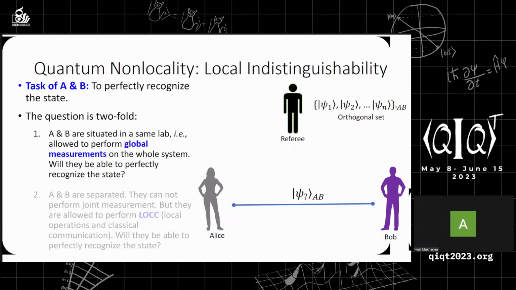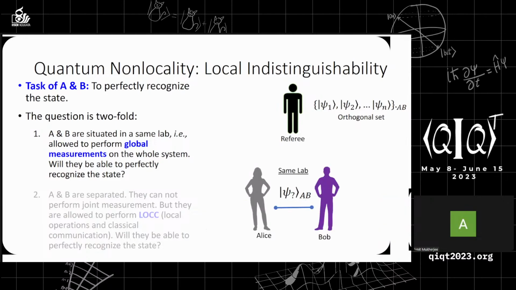This scenario is basically twofold. It may happen that Alice and Bob are situated in the same lab, so both of them have access to both the 2 subsystems. As a result, they are allowed to perform global or joint measurements on the whole system. Now the question is, will they be able to perfectly recognize which state is given to them? Or in other words, can they distinguish this set, psi1 to psi(n)?